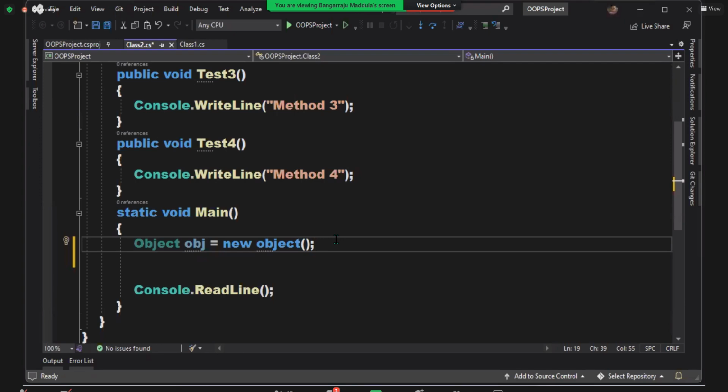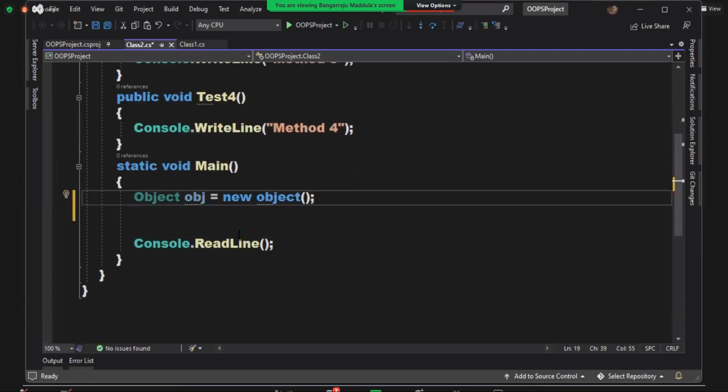Is that clear? Okay. Now, when you come to the object class, one more thing I want to clarify. When you type here, IntelliSense will show you Object in Pascal case and object in lowercase. Both are the same only. One side I've written in Pascal case, one side in lowercase. Don't be confused with that.